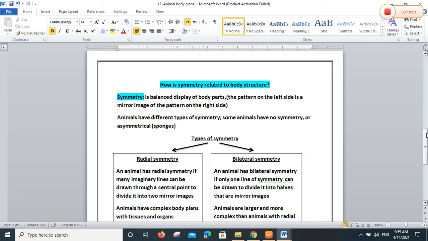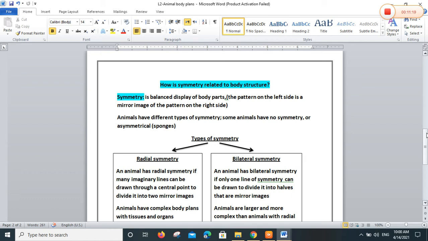What is meant by this? The pattern on the left side is a mirror image of the pattern on the right side. Sure, miss, my body has symmetry, because my left side is exactly the same as my right side. Yes, the pattern on the left side is organized as a mirror image of the pattern on the right side.